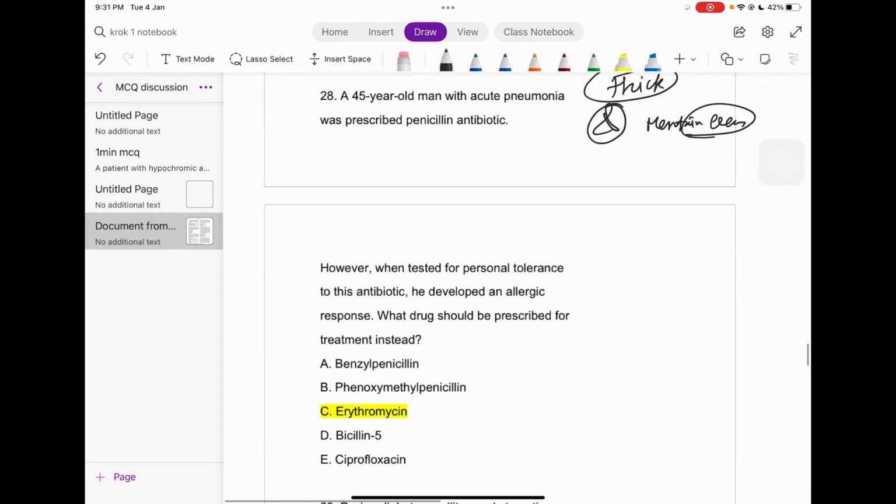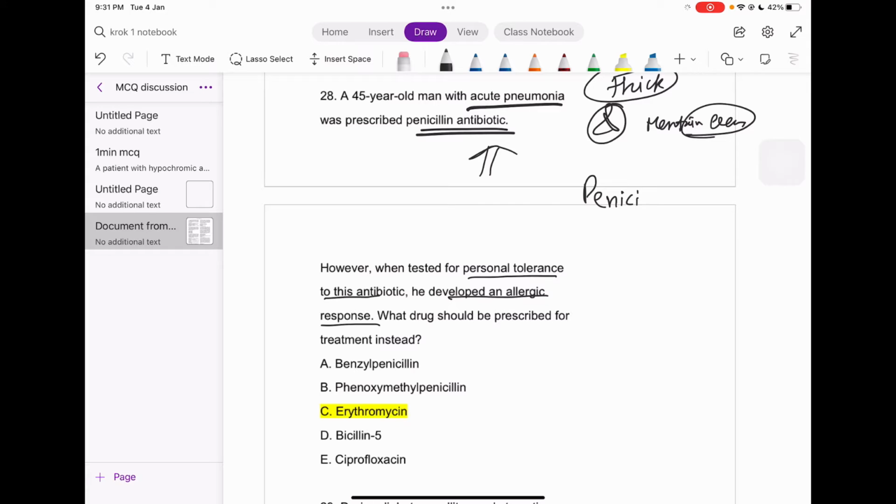Next. A 45-year-old man with acute pneumonia is prescribed a penicillin antibiotic, which is what we do for most cases. However, when they tested for personal tolerance to this antibiotic, he developed an allergic response, which can be possible because for some people penicillin is what?